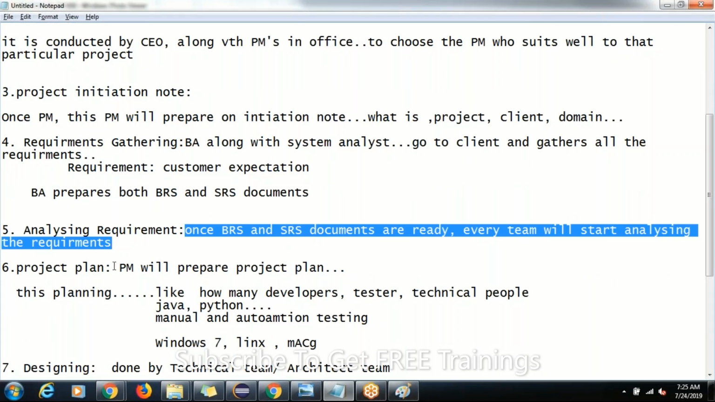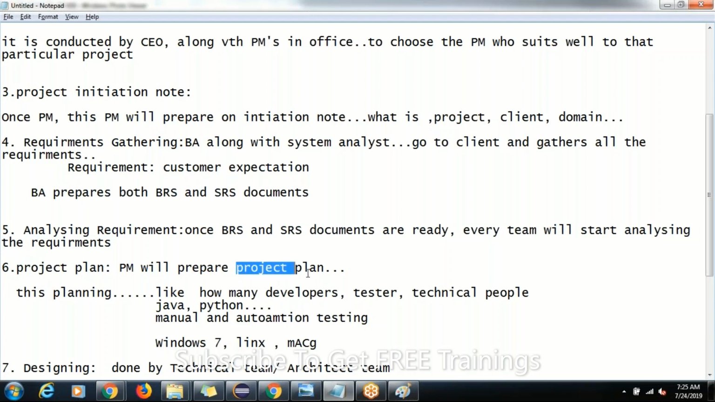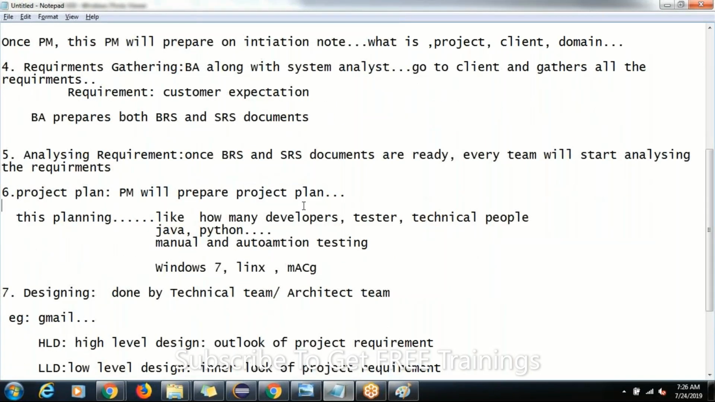And once analyzing the requirements is going on or is done, then the project manager will prepare one plan called project plan. What is the purpose of this plan? Because they should have a certain idea, right? Based on the requirements, how many developers are required, how many testers are required, how many technical people are required, and to decide on which platform it would be better, whether it is .NET or Java or Python or whatever it is. And whether only manual testing is enough, or we have to do automation testing also, right? And how many architect people are required, everything should be planned here.